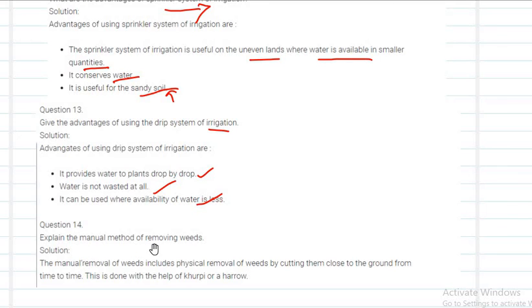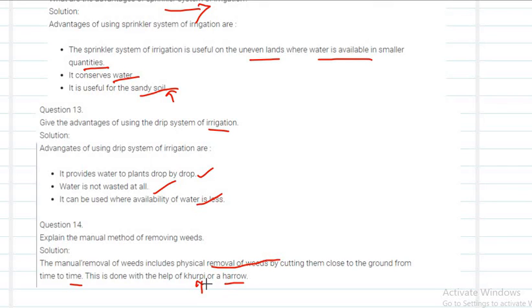Mention or explain the manual methods of removing weeds. The manual methods include physical removal of weeds using a cutter, cutting them close to the ground from time to time, and this can be done using a khurpi or harrow.